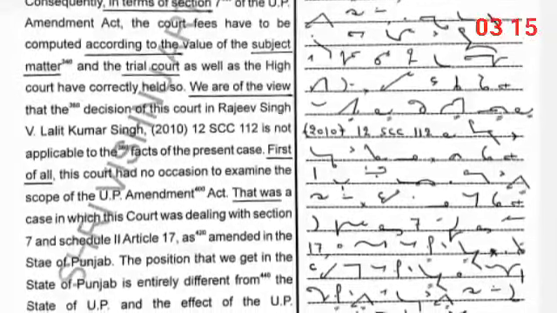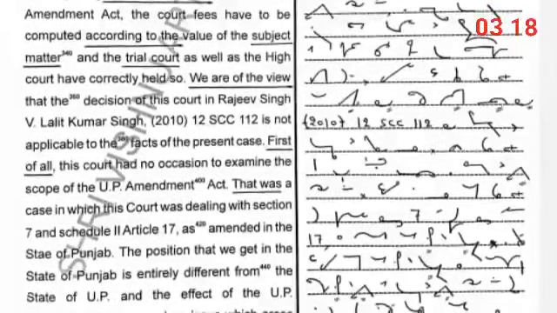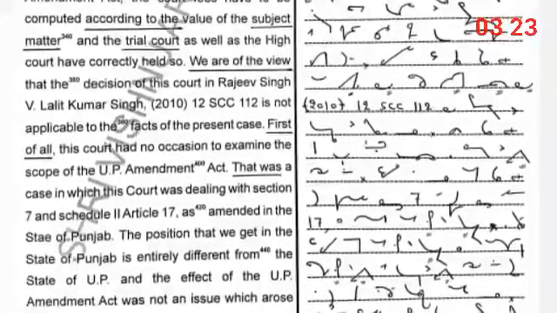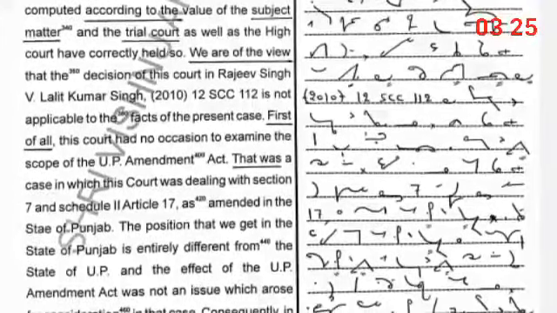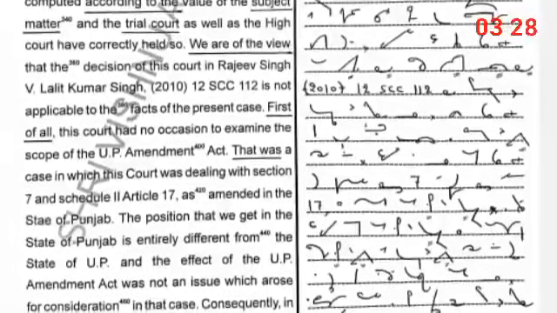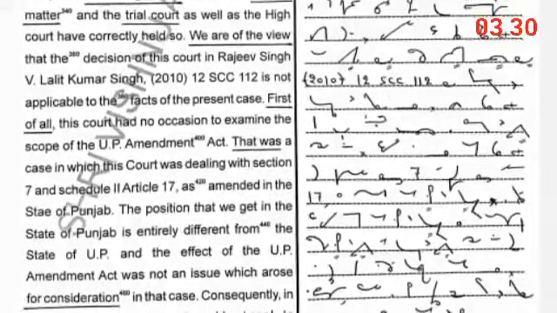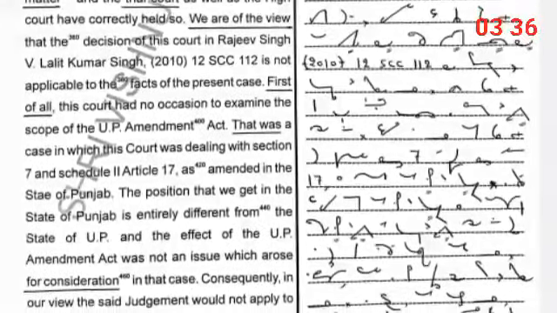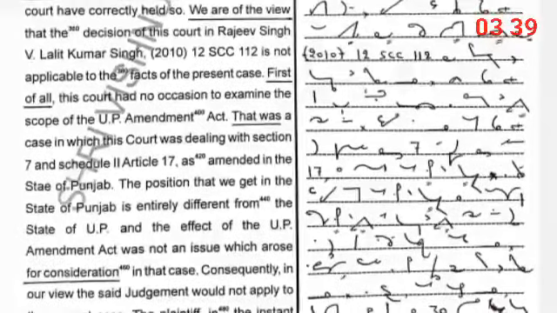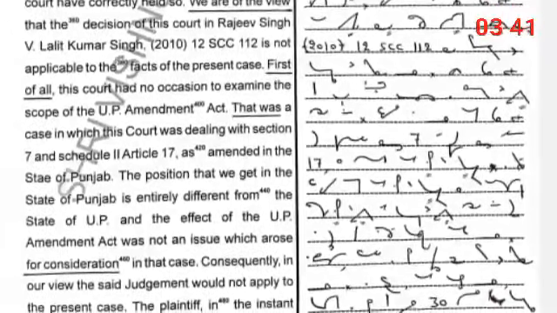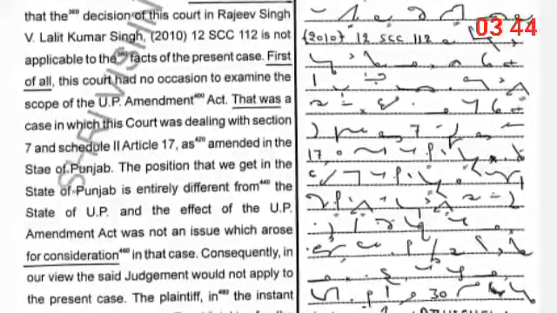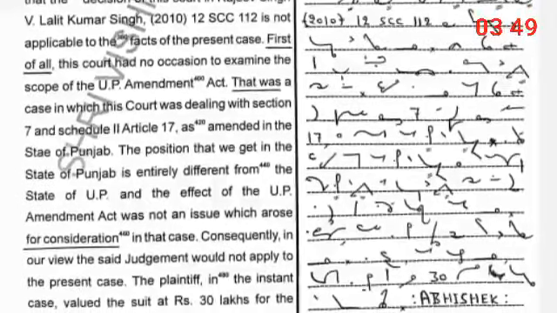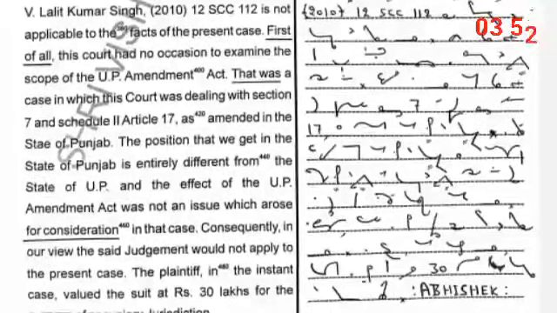First of all, this court had no occasion to examine the scope of the UP Amendment Act. That was a case in which this court was dealing with Section 7 and Schedule 2nd, Article 17 as amended in the state of Punjab. The position that we get in the state of Punjab is entirely different from the state of UP and the effect of the UP Amendment Act was not an issue which arose for consideration in that case. Consequently, in our view, the said judgment would not apply to the present case.